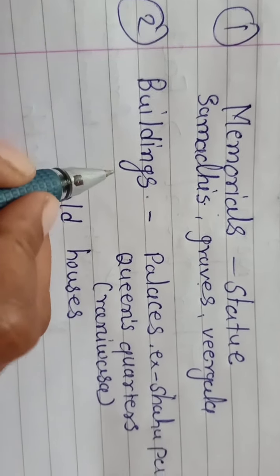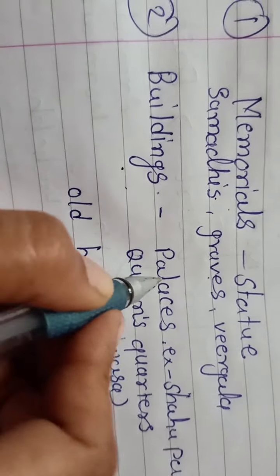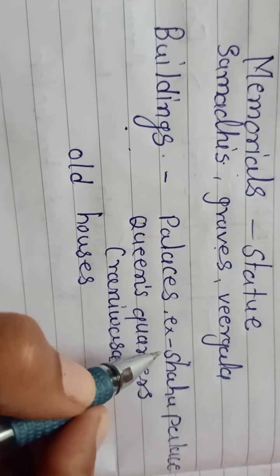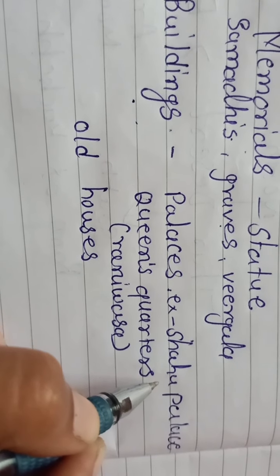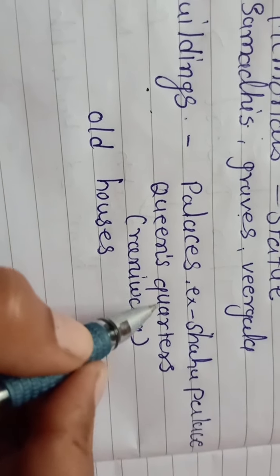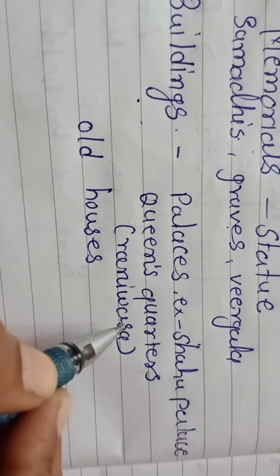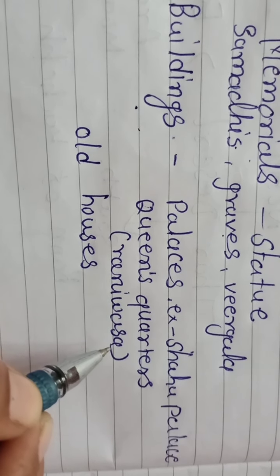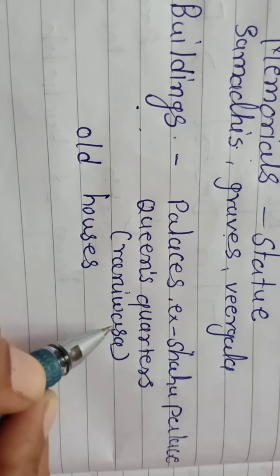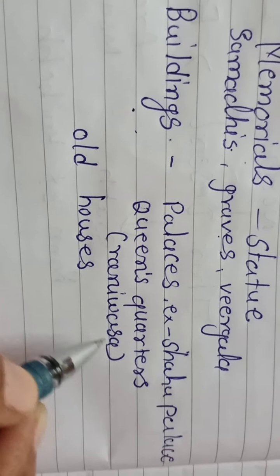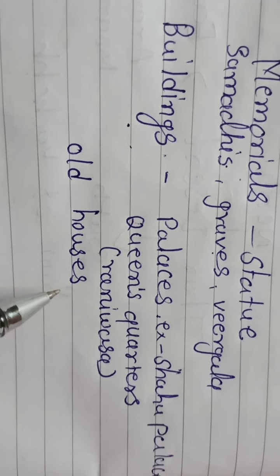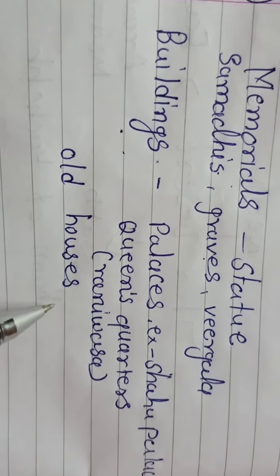Second material source is buildings. Buildings include palaces, for example, Shahu Palace of Kolhapur. Then Queen Quarters, Rani Vasa, which we can see in the fort. There is a separate room for the Queen. That's called Rani Vasa, Queen Quarters. And old houses, people's old houses in ancient India.